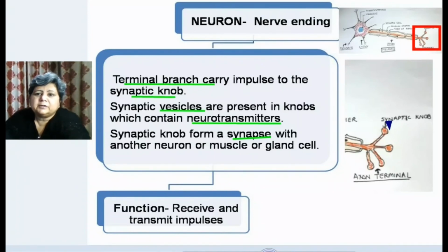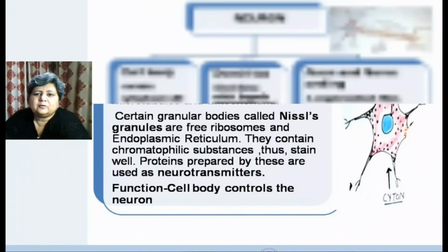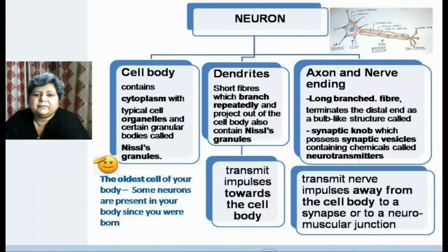The important function of the neuron is that it helps in receiving and transmitting impulses. So we can see that the neuron has all four parts, and all these four parts have different but very well defined functions. The cell body produces the neurotransmitters.